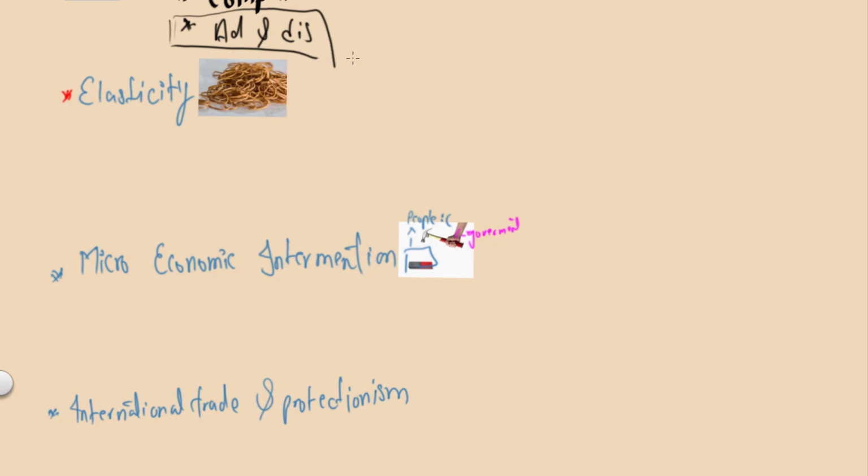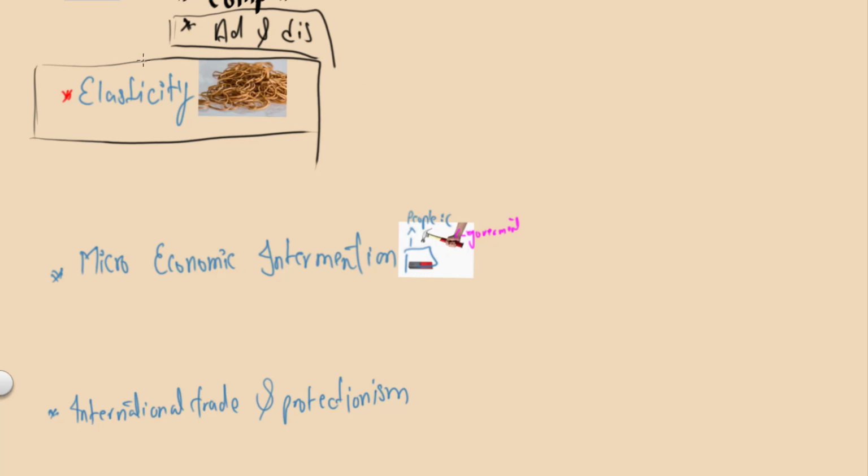The second topic in your book is elasticity. Elasticity is a topic which involves lots of calculation. As a result, you don't get many elasticity questions in section B of your paper 2. You might get some question in combination with another topic. For example, they will usually combine elasticity with demerit and merit good, or with public and private good. But elasticity alone as a topic, it's very difficult to get a question specific to it, because it involves calculation, it's very theoretical, and it's very straightforward as a concept.